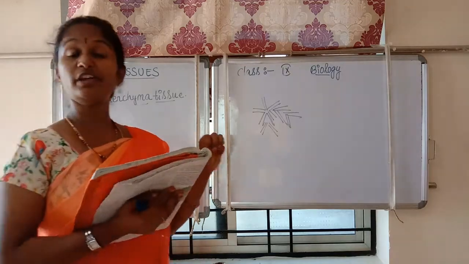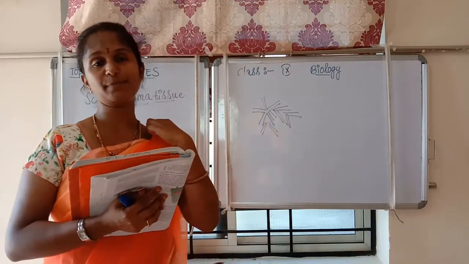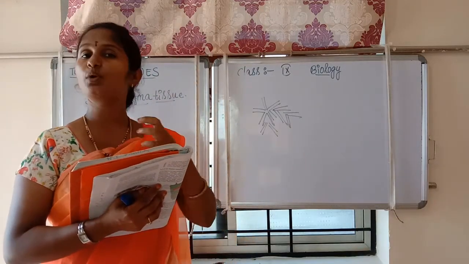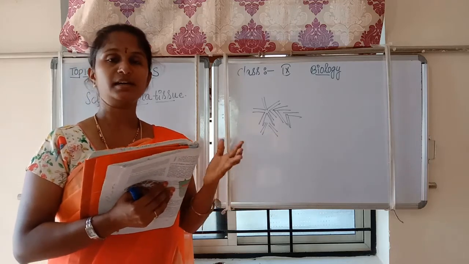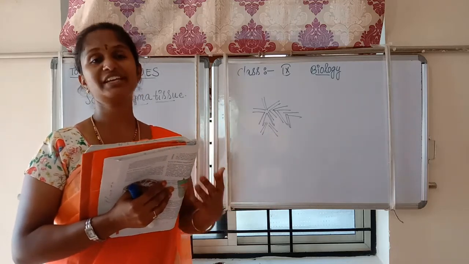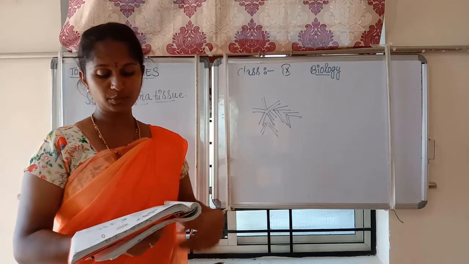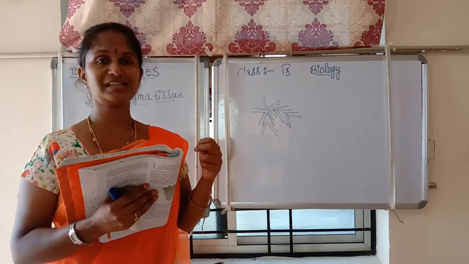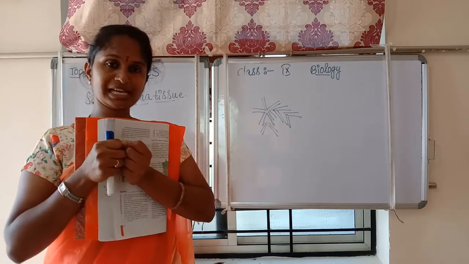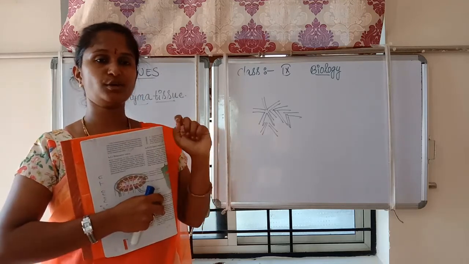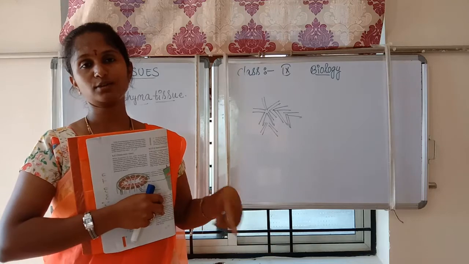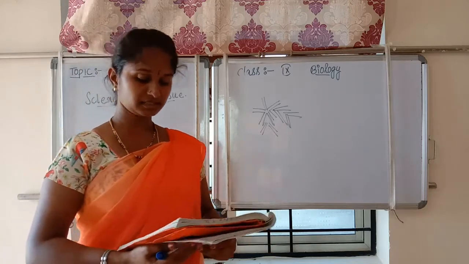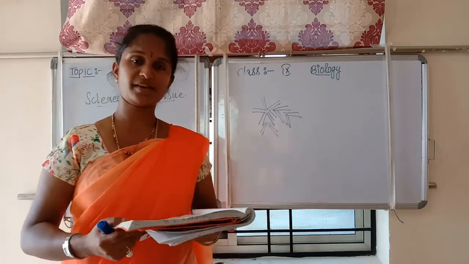Next we perform an activity on the epidermis. What does the epidermis do as the outer layer of each cell? For the activity, we took a Rhoeo plant and cut it into small slices carefully. I cut a thin layer of the Rhoeo leaf and observed it under the microscope. That was on page number 71.